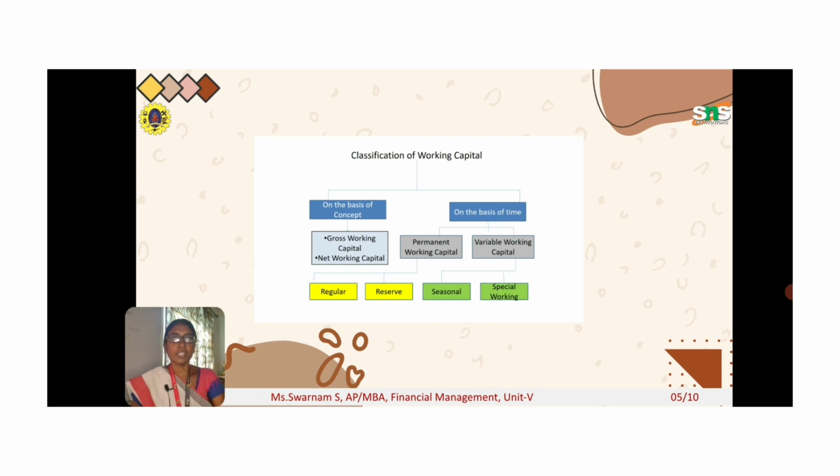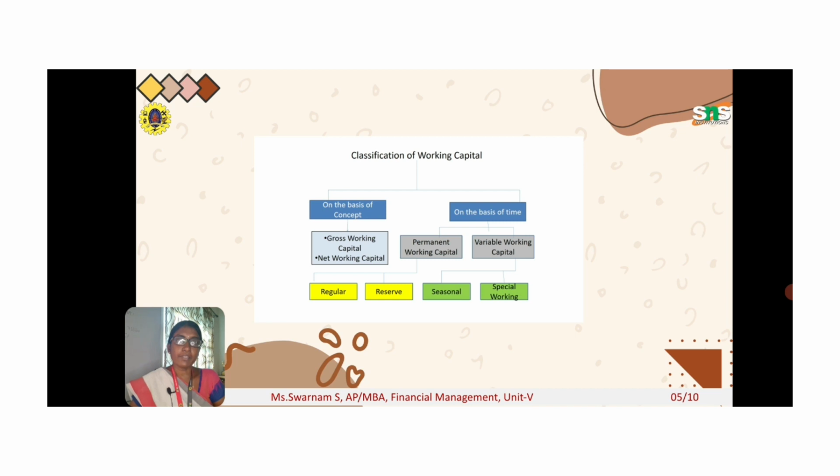So, we will see the classification of working capital. We can classify working capital under two categories. One is based on the concept, the other is based on time. Based on the concept, one is called gross working capital, the other is net working capital. Gross working capital means the total of the current assets is what is called gross working capital.